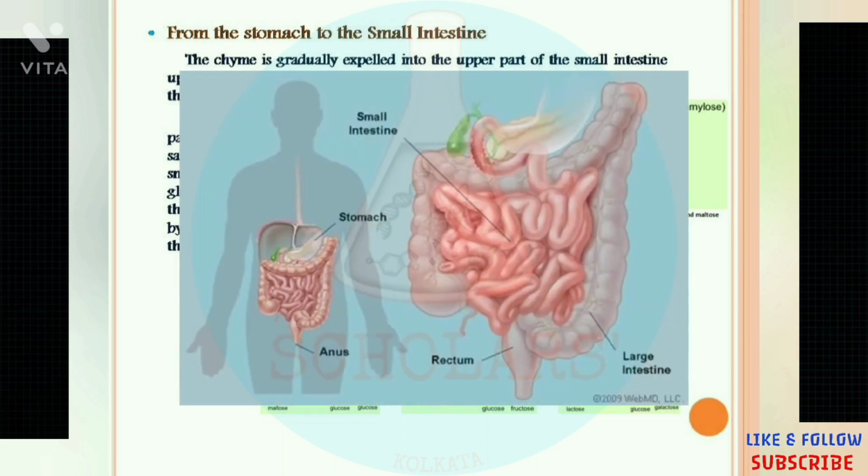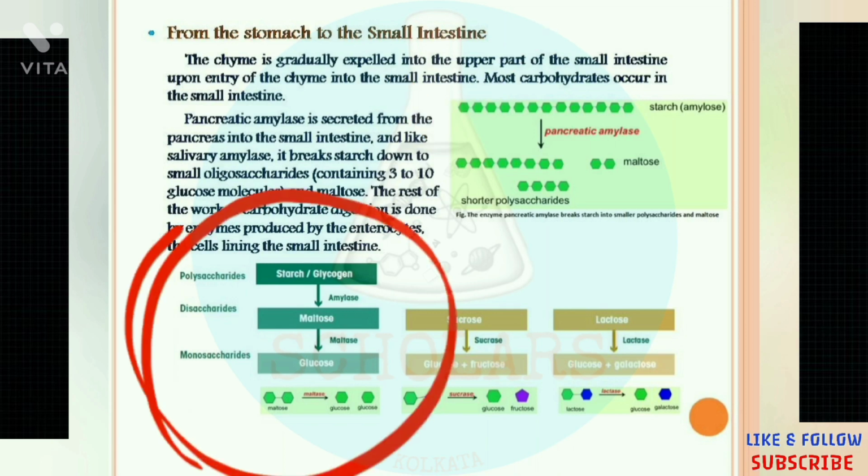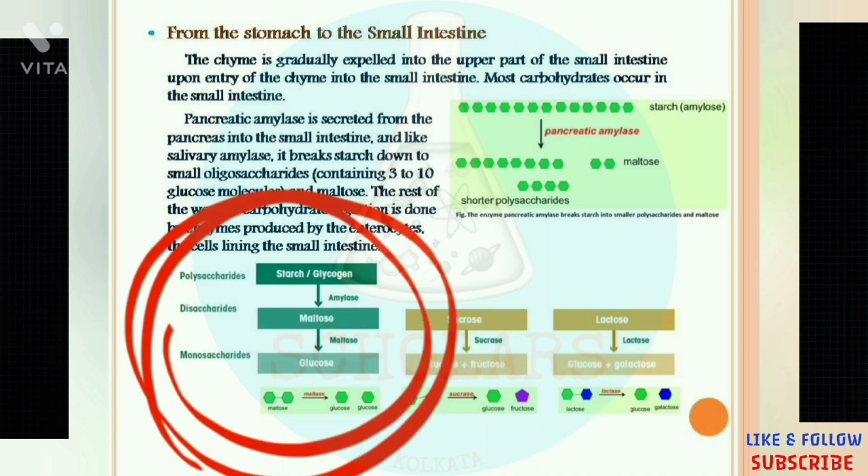Here the pancreas secretes pancreatic amylase, which functions just like the salivary amylase, that is, the breakdown of starch into small oligosaccharide parts. Now, as we can see in the lower part of the screen, the pancreatic amylase enzyme helps to break down the polysaccharide forms into the monosaccharide ones.